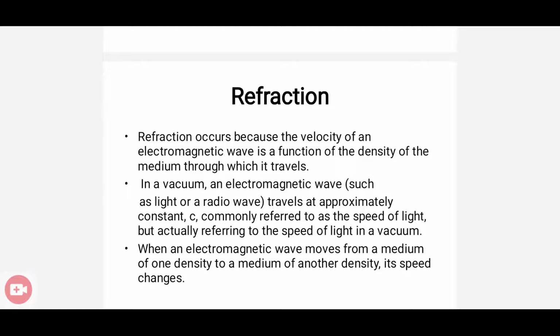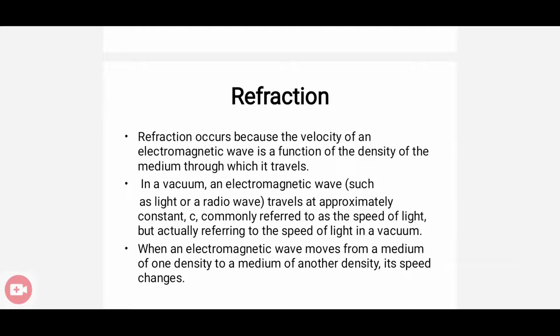If the electromagnetic waves move from a medium of one density to a medium of another density, the speed changes. That is actually refraction. That means we have a lesser density medium and a more dense medium. If the electromagnetic wave travels from the less dense medium to the more dense medium, its speed changes.